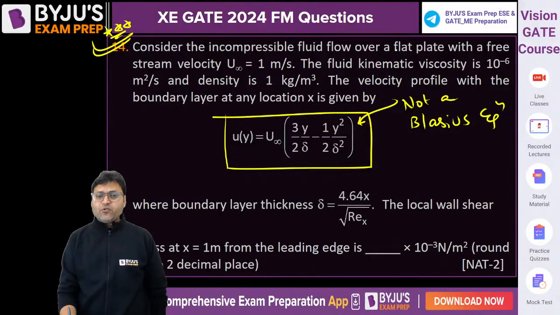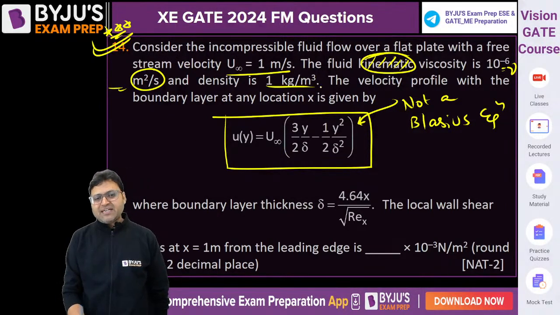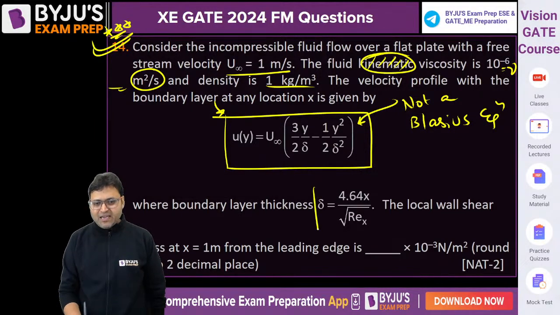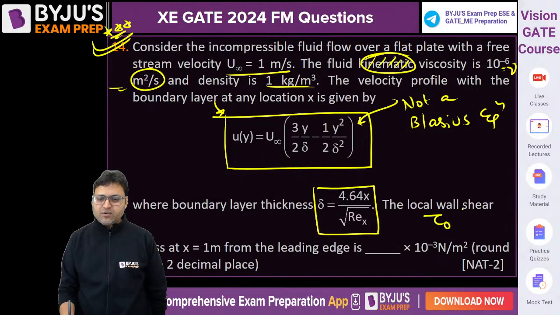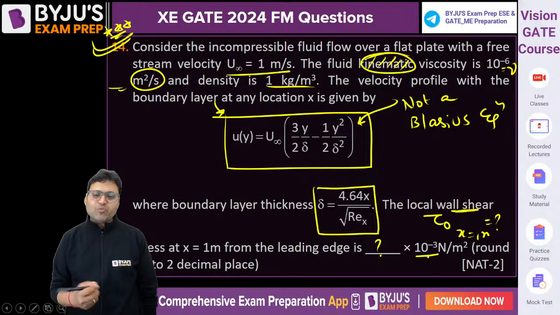Consider the incompressible fluid flow over a flat plate with a free stream velocity of 1 meter per second. The fluid's kinematic viscosity is given, because meter square per second is the unit of kinematic viscosity, and density is also 1. The velocity profile is given by this expression, where the boundary layer thickness is given by this. The local wall shear stress, tau naught, at x equal to 1 meter from the leading edge, into 10 to the power minus 3, will be in Newton per meter square or Pascal.